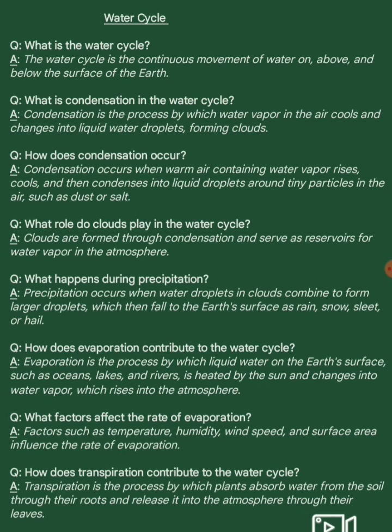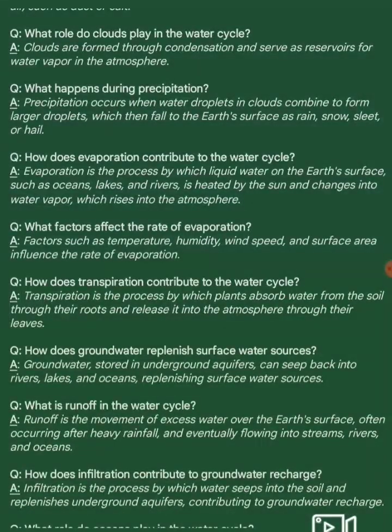Next question. How does evaporation contribute to the water cycle? Answer. Evaporation is the process by which liquid water on the Earth's surface, such as oceans, lakes, and rivers, is heated by the sun and changes into water vapor, which rises into the atmosphere. Next question. What factors affect the rate of evaporation? Answer. Factors such as temperature, humidity, wind speed, and surface area influence the rate of evaporation.